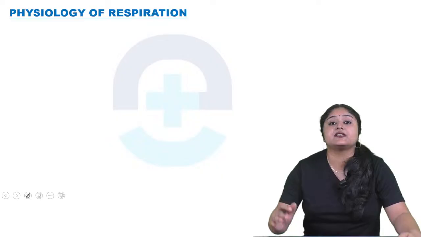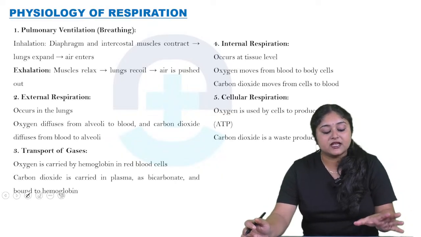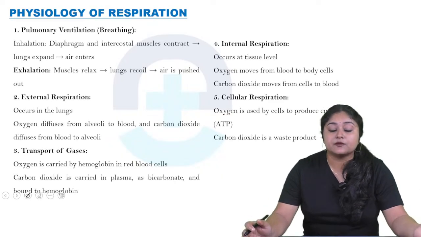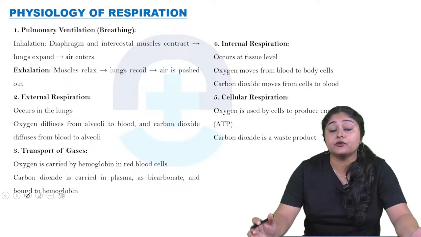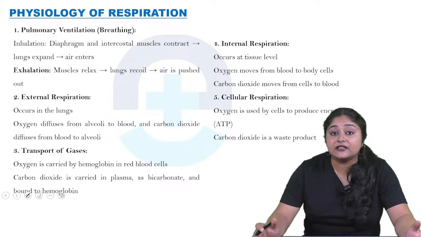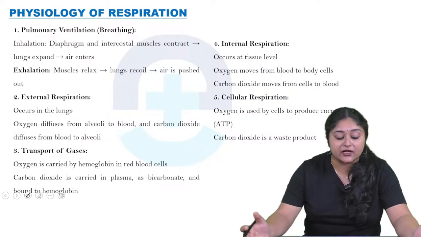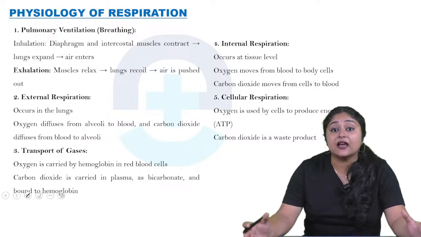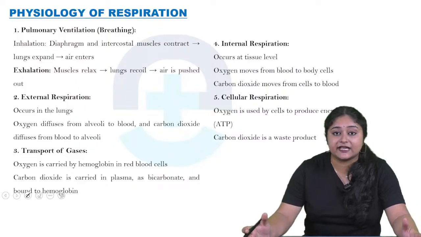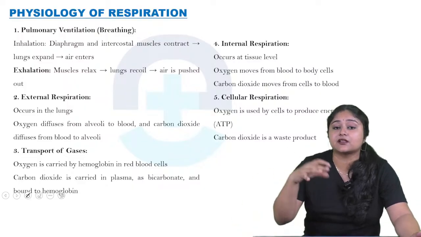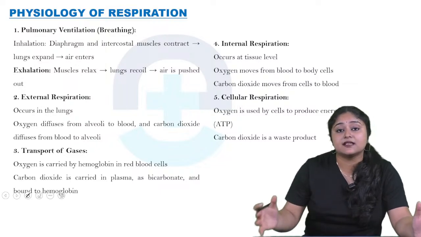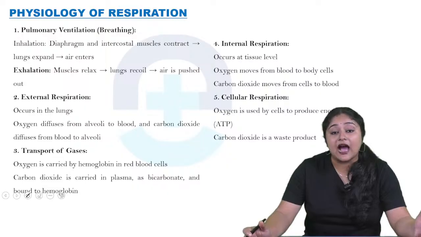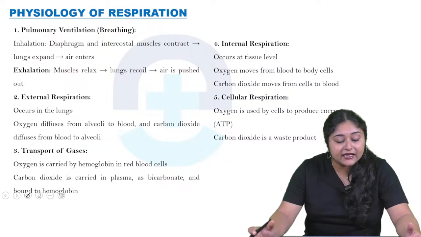Now come to the physiology of respiration. First is pulmonary ventilation, meaning breathing. First is inhalation. During inhalation, what happens? The diaphragm and intercostal muscles contract. After this contraction, the lungs expand, and due to this expansion, air comes and enters into the lungs. After that, in exhalation, the muscles relax, then the lungs recoil again and air is pushed out.